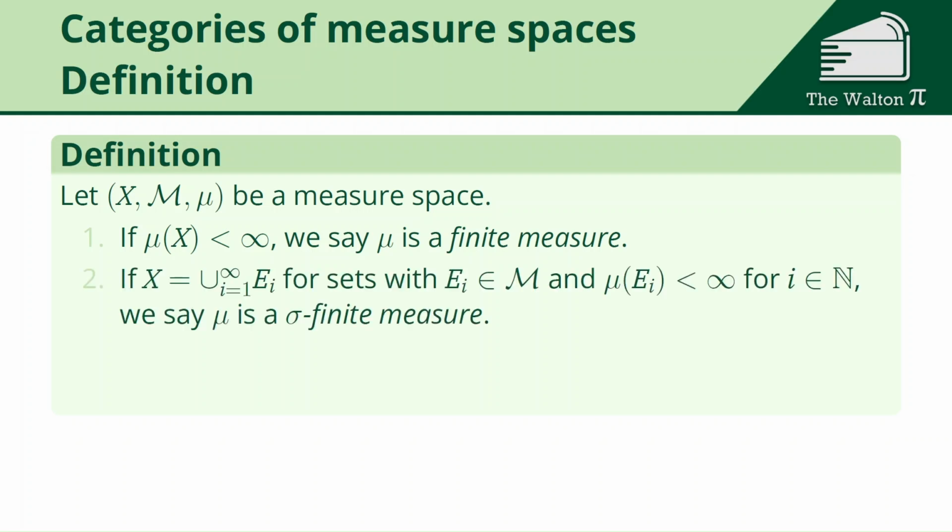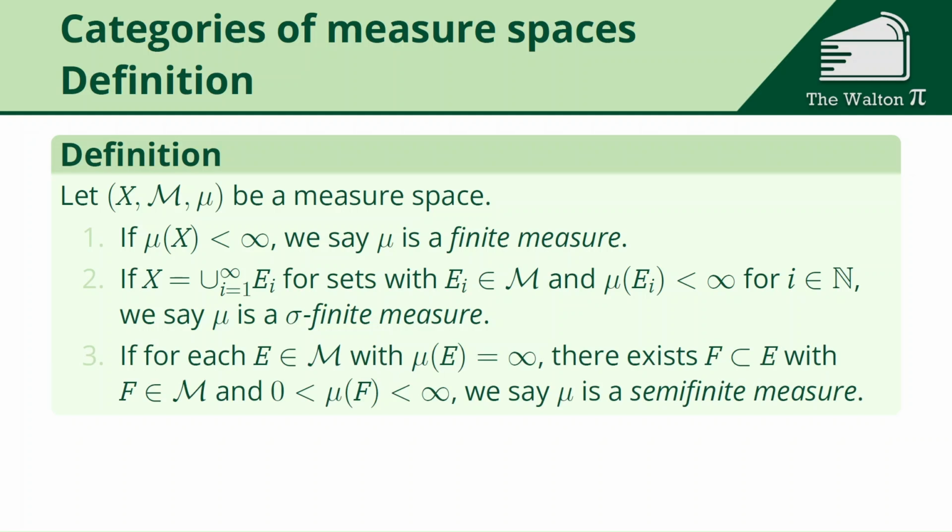If we can write X as a union of sets, all of which are finite measure, and it only took countably many of them to do so, then we say that mu is a sigma-finite measure, so it's the union of countably many things of finite measure. An example of a sigma-finite measure is a lot of standard measures on the real numbers, where you're able to write the real numbers as a countable union of intervals. Each of those has finite measure.